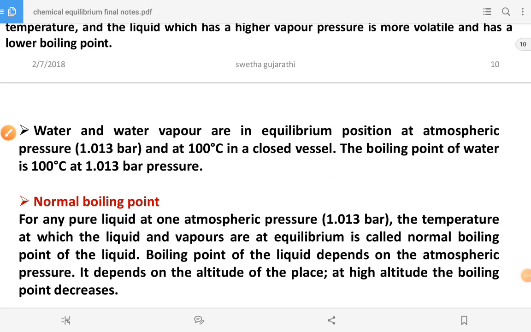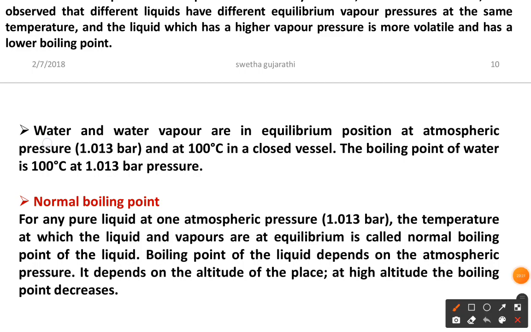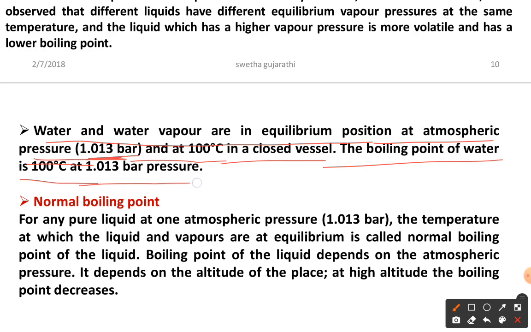Here water and water vapors are in equilibrium at atmospheric pressure. Here I am taking the pressure as 1.013 bar and 100 degrees Celsius in a closed vessel. So the boiling point of water is 100 degrees Celsius at 1.013 bar.